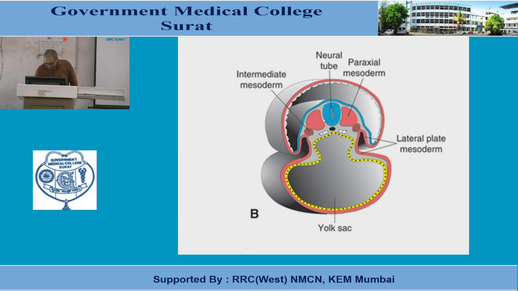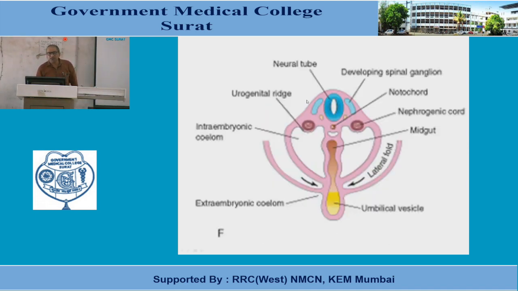Okay. Now next, this is one more slide, a schematic presentation of the section that passes through the body cavity, and here over the dorsal wall of the body, this part is the intermediate mesoderm. You can notice that this intermediate mesoderm that lies over the dorsal body wall projects and elongates craniocaudally, and that projection is known as the urogenital ridge.